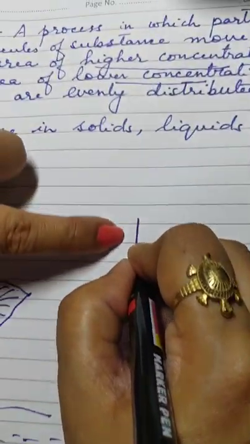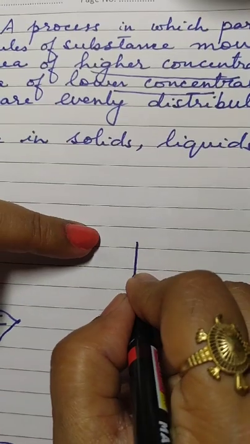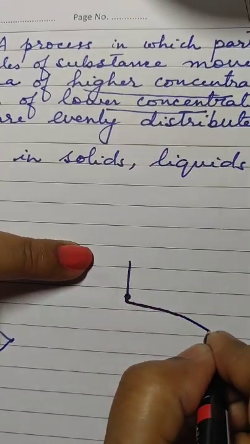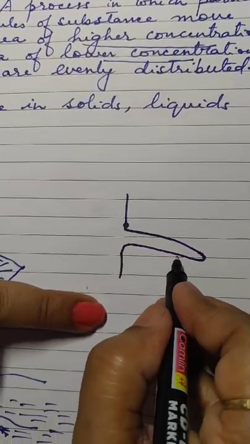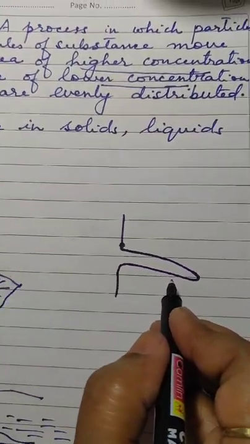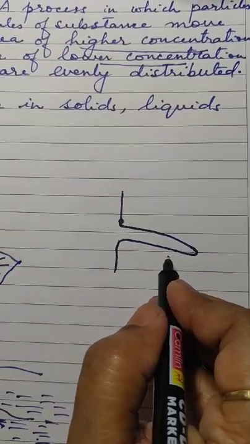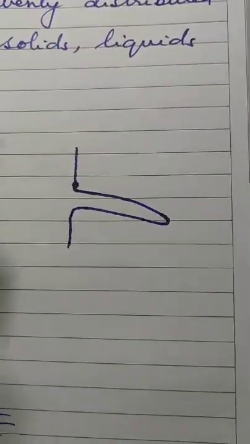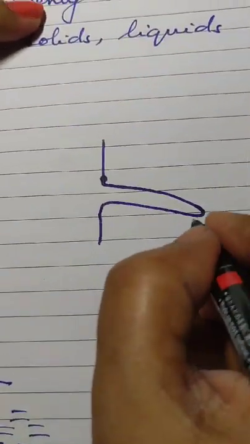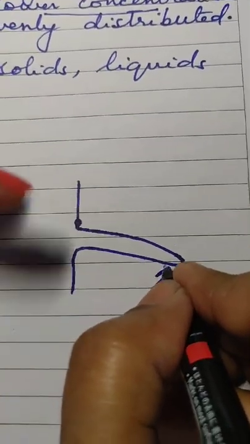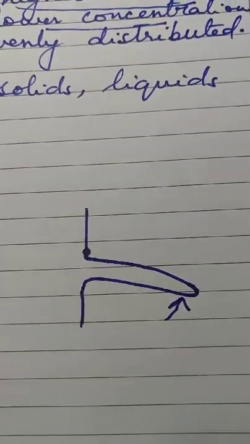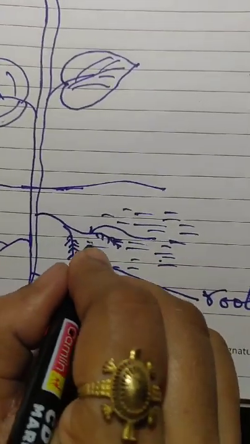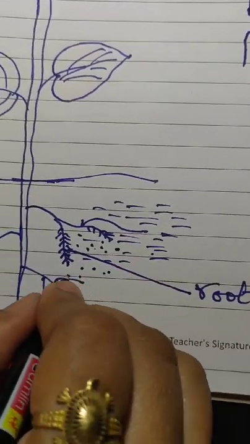See, this is the epidermal layer, the outer layer of the root, and the epidermal layer gives an outgrowth here. This is one single root hair, which is single celled. Every root hair is single celled. It is not clearly visible, but when we touch the surface of the roots, we can feel it a little. These root hairs help to absorb water as well as minerals, and then the water and minerals enter the plant's body. Now you see numerous root hairs in contact with the soil water as well as the soil.